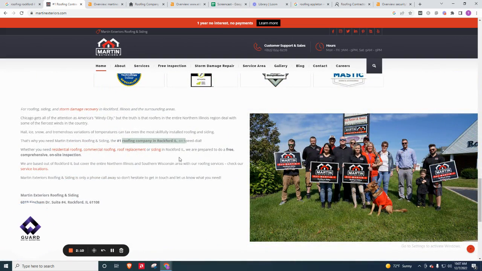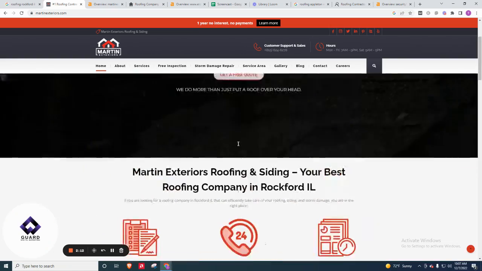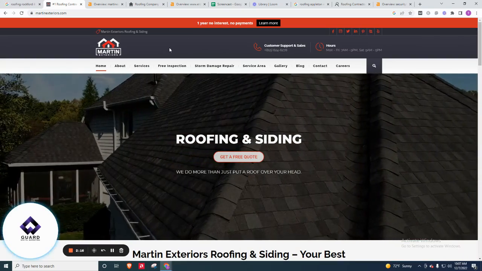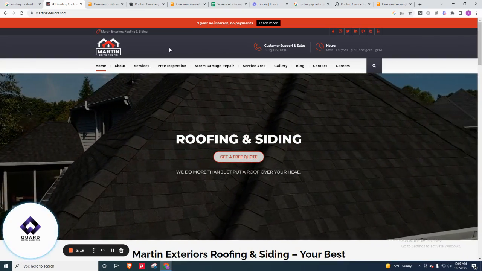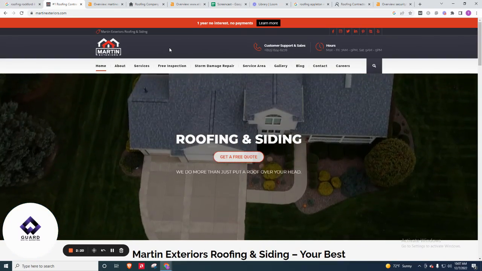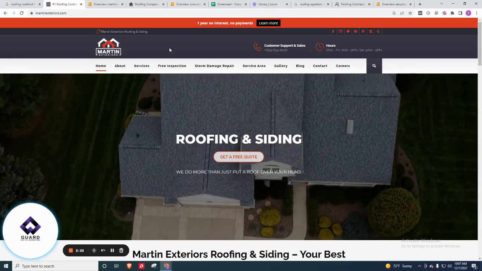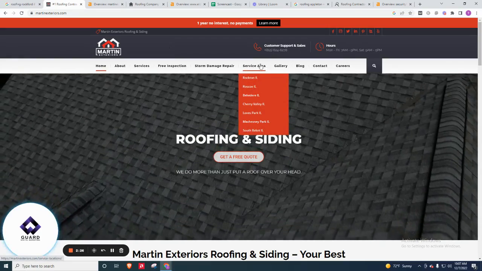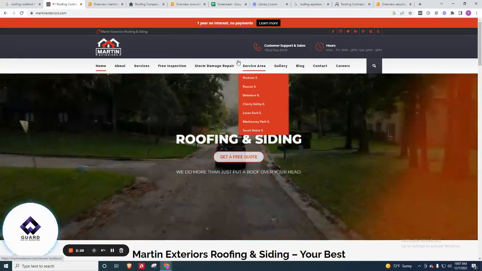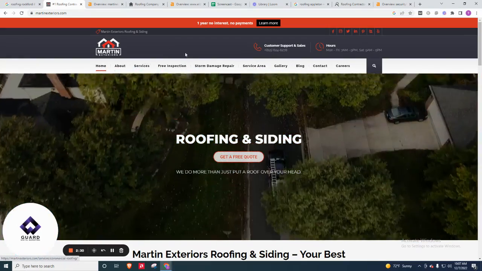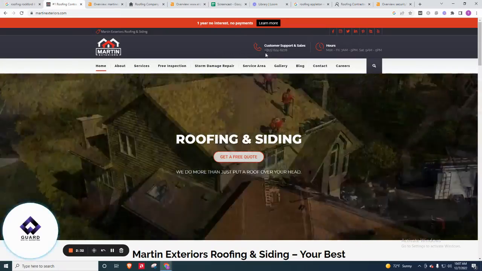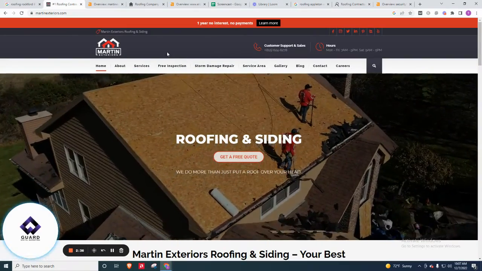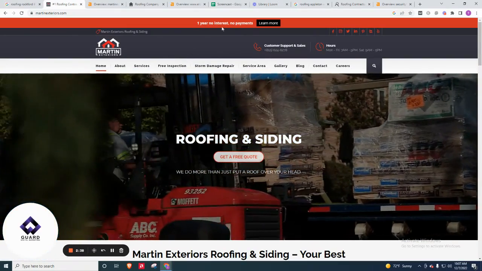So we can tell the main focus is the Rockford, Illinois area, and then the contact page shows that you're servicing a couple of different states, but the service areas tab definitely does not. Something like that needs to be fixed. And I'm saying Rockford is most likely what we consider your headquarters because of your number here as well. That area code is definitely located in that area too.